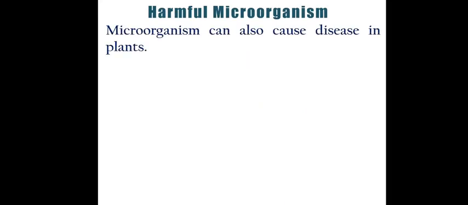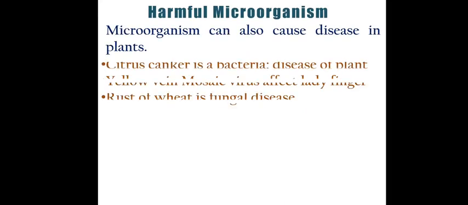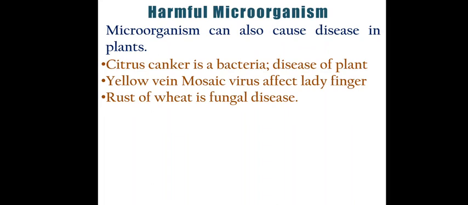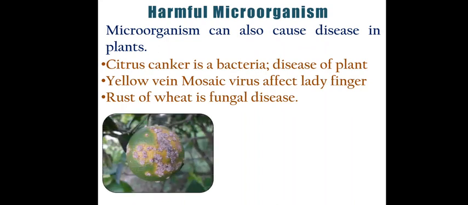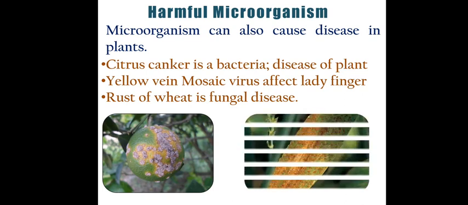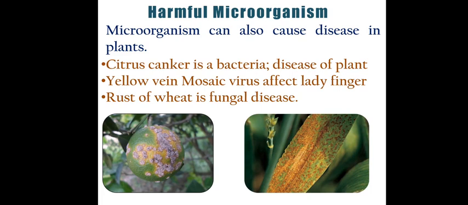Similarly, there are some diseases in plants also, like citrus canker, which is caused by bacteria in citrus fruit. In this picture you can see an example of citrus canker, which spreads through bacteria. Similarly, yellow vein mosaic virus affects the ladyfinger vegetable. And yes, rust of wheat is a fungal disease, as you can see in this picture.